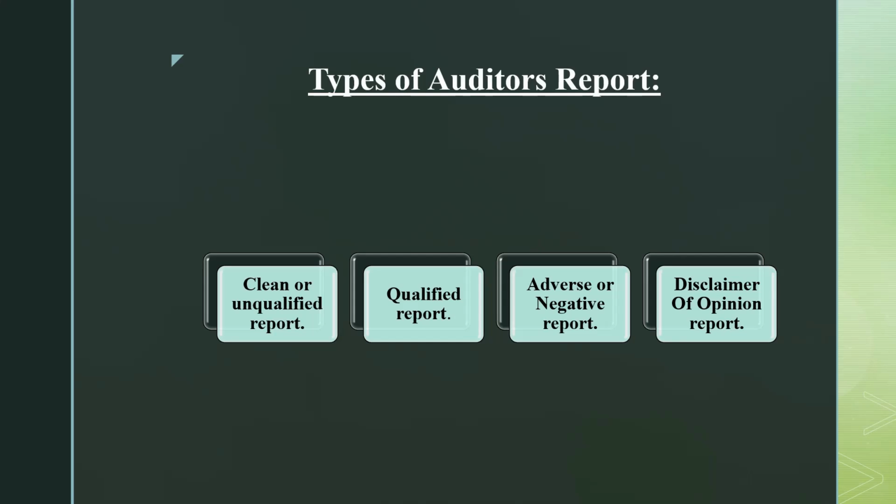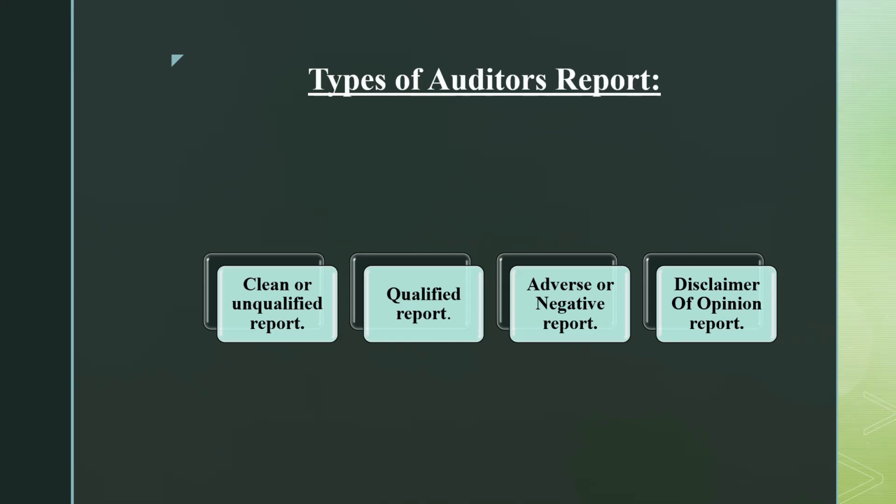Likewise, this type of audit report usually indicates that financial statements are not reliable. So whenever the financial statements are audited, they are disclosed to the general public, right? So you cannot rely on that. That means you cannot say the company or the entity is performing better. In this case, what happens if the financial statements are not truly reliable? That means it is not disclosing any true and fair view.